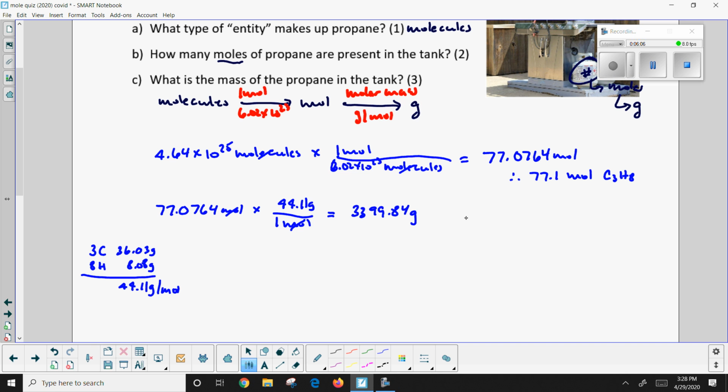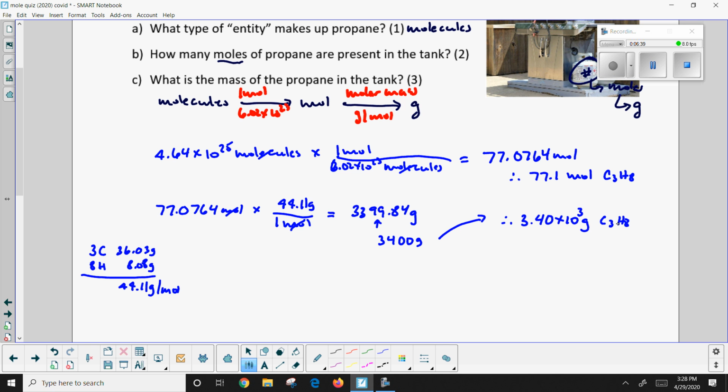So I have to now take this and write it with the correct number of significant digits. To round it to 3 significant digits, I have to round right here. Got a bit of a problem. This rounds to 3,400 grams. I can't leave it like this. So I have to round it properly, and the only way to write down the rounded version would be to use scientific notation. So this would be equal to 3.40 times 10 to the 3 grams of methane. And there you go. I'm done.